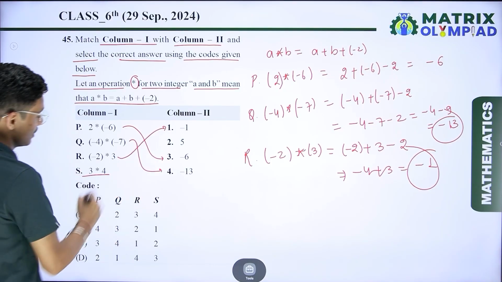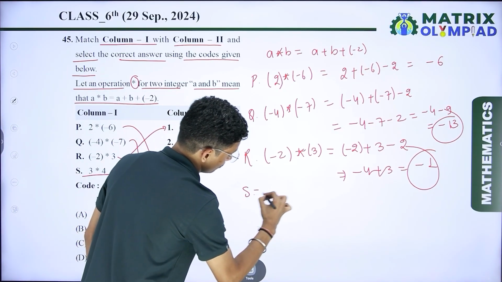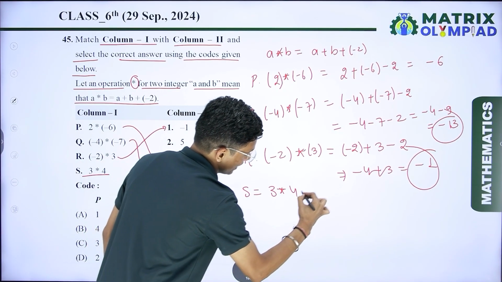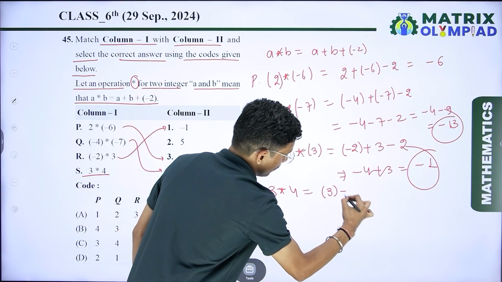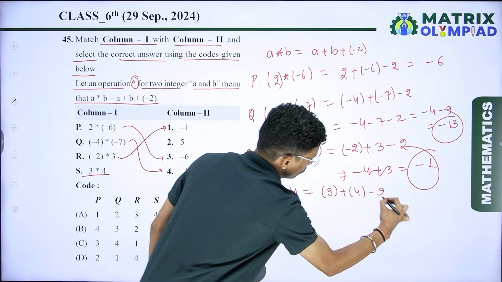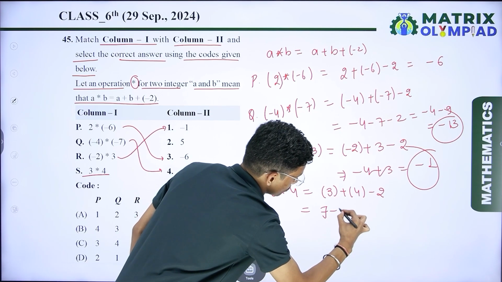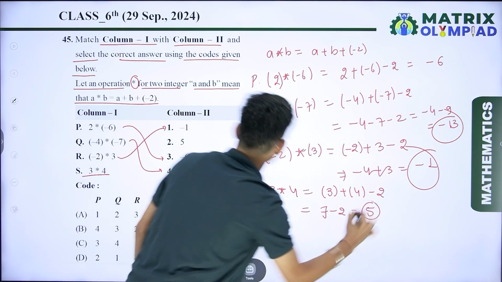Now the last one is 3, 4. So S is equal to 3, 4. So I can say that 3 plus 4 minus 2. So here 7 minus 2. So the answer is 5. Let me check where is 5.